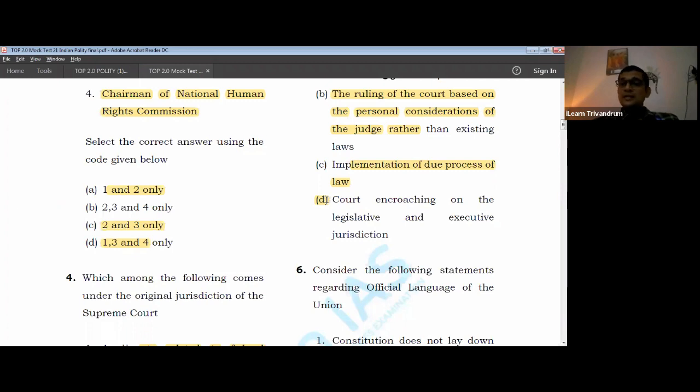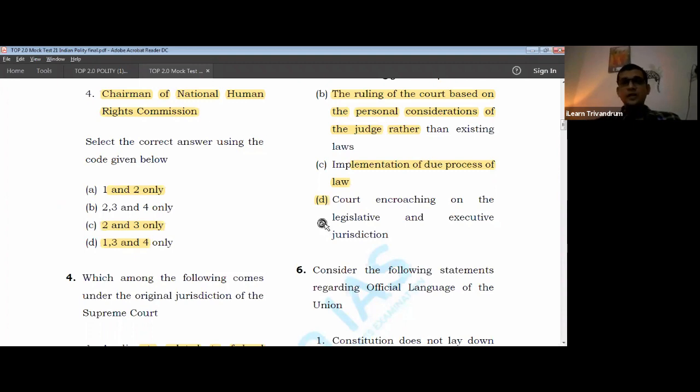The moment it encroaches into legislative and executive jurisdiction, it is called judicial overreach. You're overreaching, you are crossing your limits and getting into the legislative and executive field. So there is a very thin thread that separates activism and overreach. Activism is within its own playground. Overreach is where you cross your playground and get into the field of others. So that is the difference. The answer is D. So that was question 5.